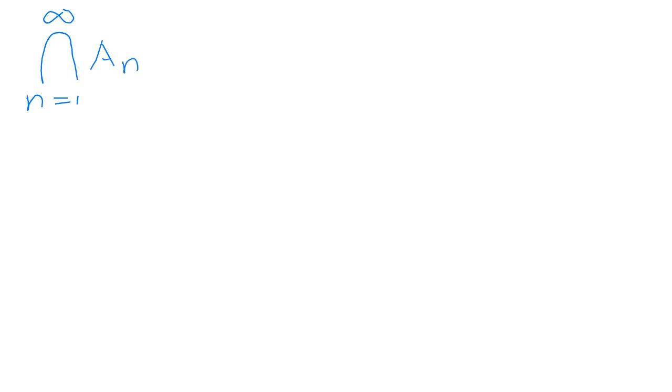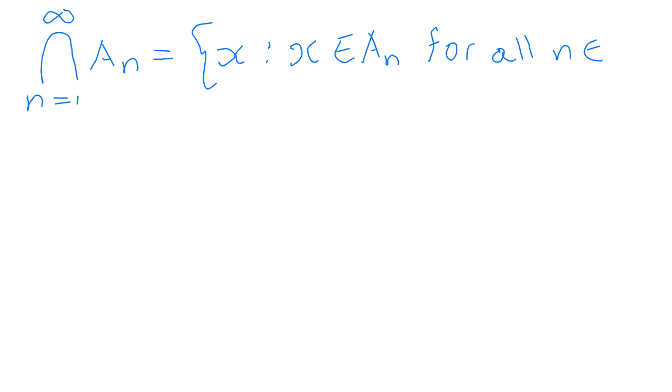So now this is the set of elements x such that x is in the set A_n. However, this is for all n in the natural numbers. So why is this one for all n? The one before was for some n. That's what I want to get to. All right, let me write it down below.